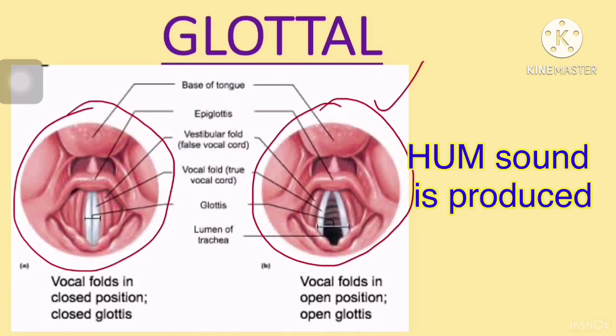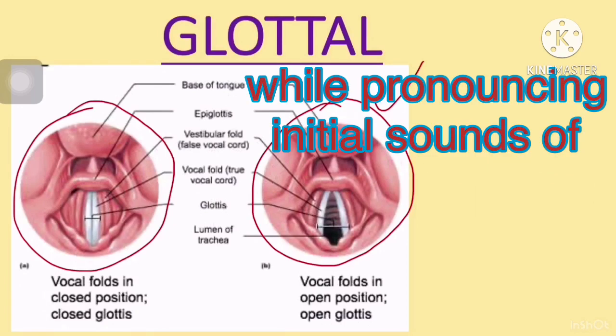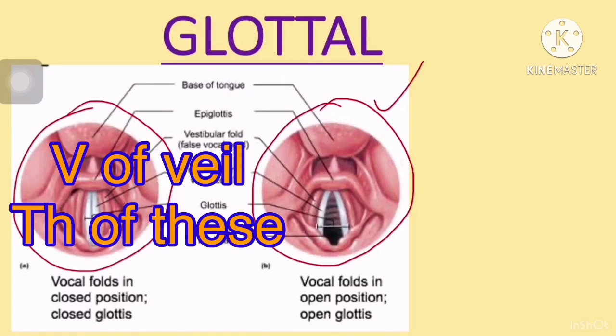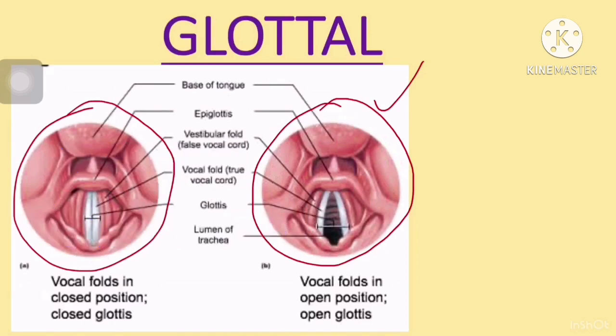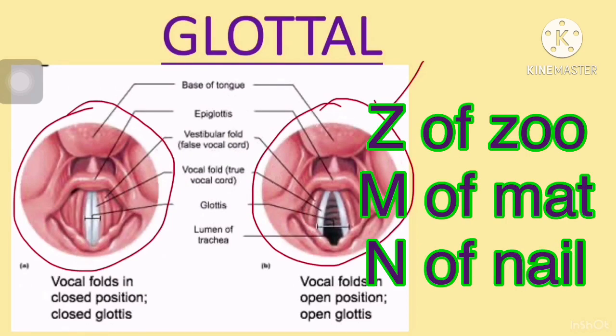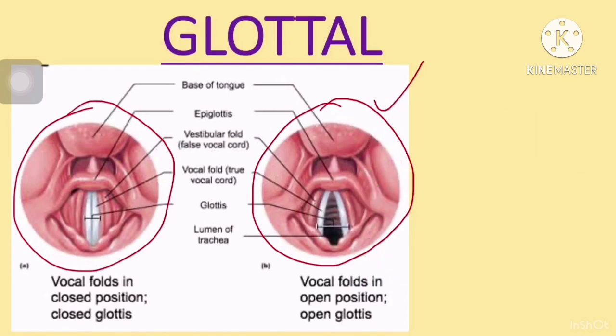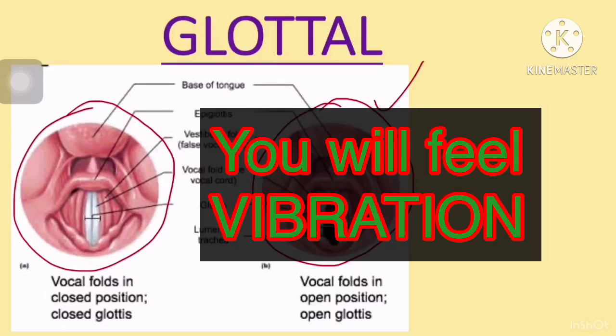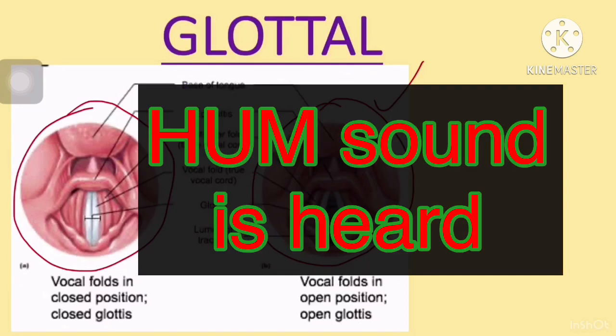Put your finger on Adam's apple and feel the vibration while producing initial sounds of veil, v, then the, zoo, z, then mat, m, then nail, n. So this n, m, the, z, v, all these you will feel the vibration. You'll hear the hum sound.